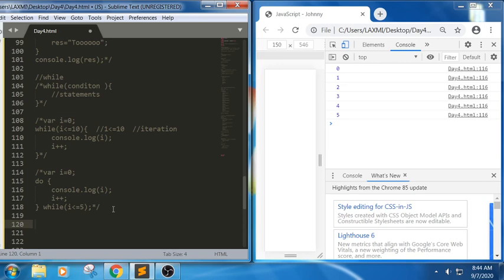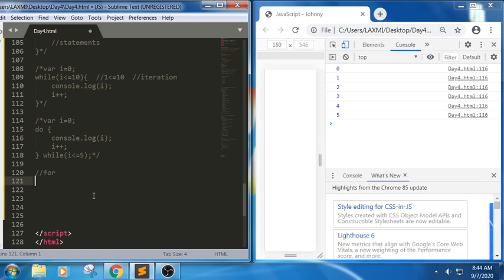The next iterative statement is the for loop. In this for loop, we will have a syntax like this. First one we call it as initialization. Next one is condition, and next one is increment or decrement. We can write increment or decrement here, anything we can mention.